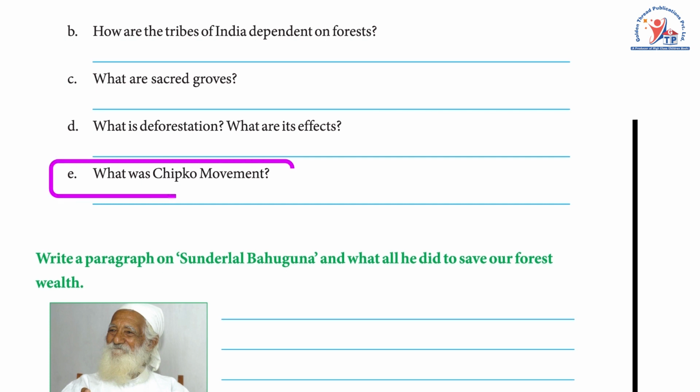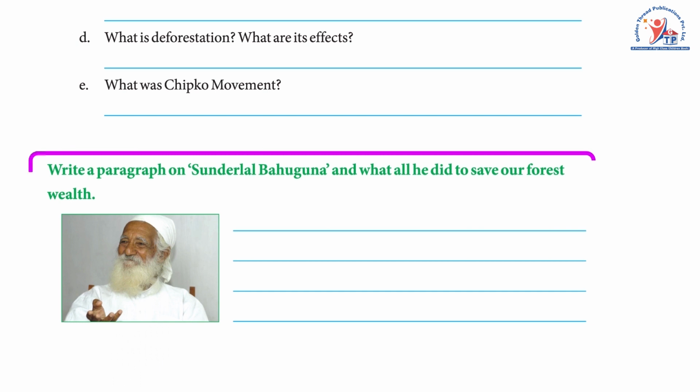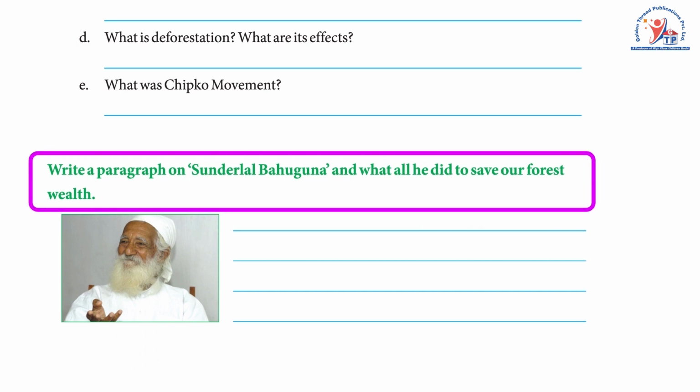E. What was the Chipko movement? Answer: The women of Uttarakhand protested the cutting of trees by hugging the trees, known as the Chipko movement. It was started in 1973 by Sundar Lal Bahuguna. Write a paragraph on Sundar Lal Bahuguna and what all he did to save our forest wealth.